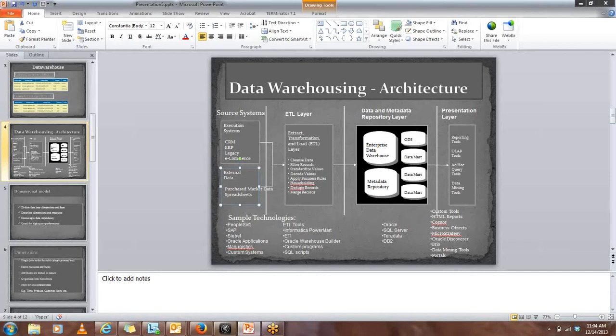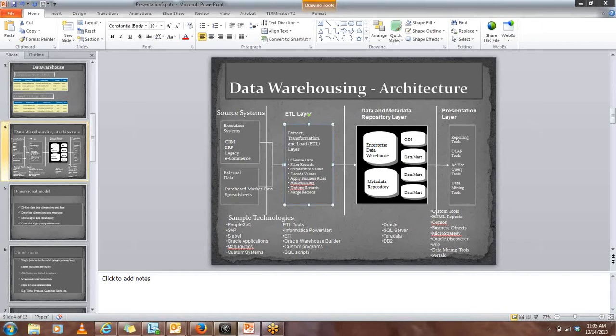Now these are the source systems which will be providing us the transactional data, and all the data that we need for preparing our data warehouse. Now, how do we create a data warehouse? With the help of an ETL tool. So this is the second layer, which is the ETL layer. Here comes the Informatica technology that we would be training you on, right?